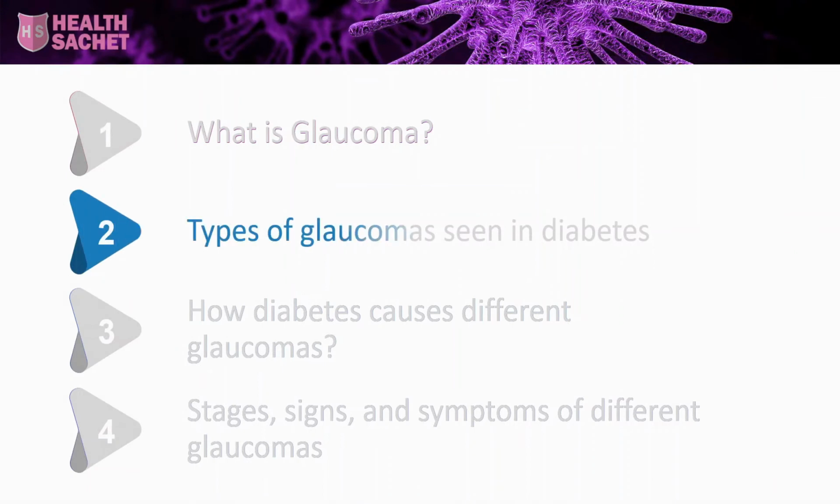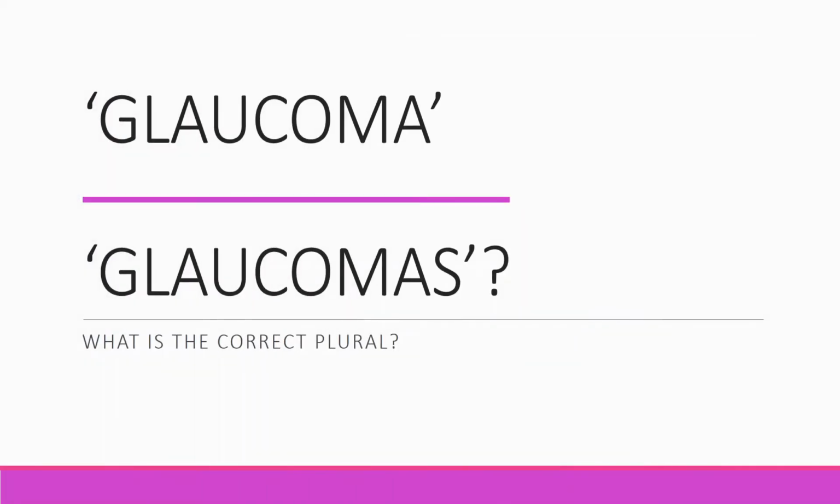What are the different types of glaucomas caused in diabetes? There are many types of glaucomas. Well, for fun, what is the plural of glaucoma? Is it glaucoma or glaucomas? It seems glaucoma is both a countable and an uncountable noun. So depending on the context, you should use the word glaucoma or glaucomas as the plural.